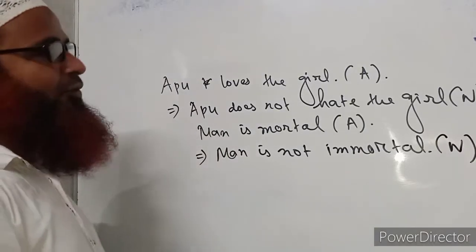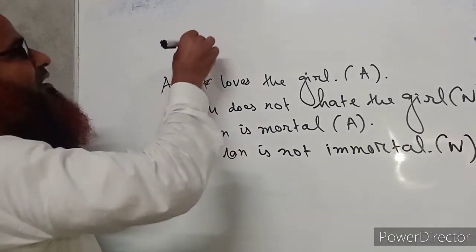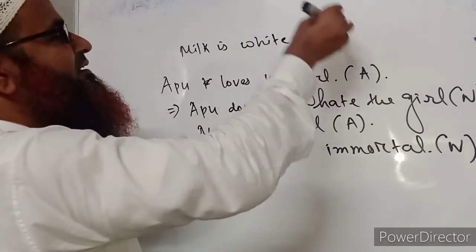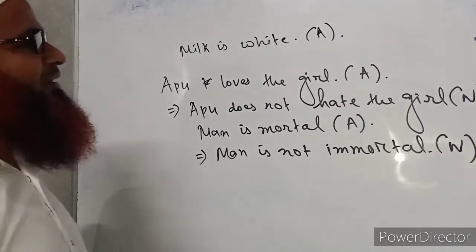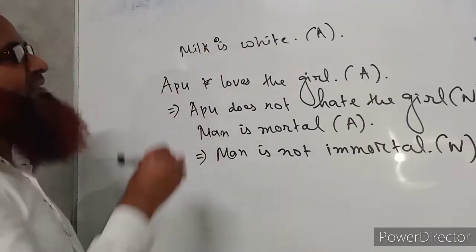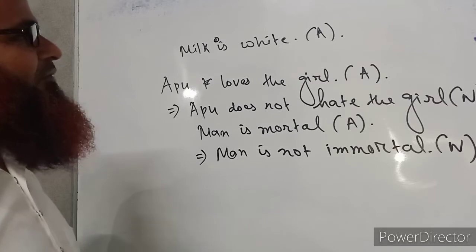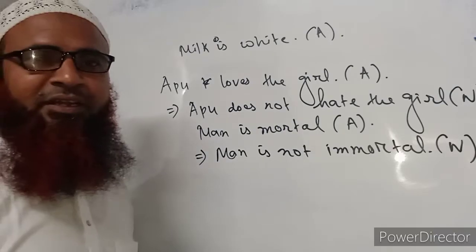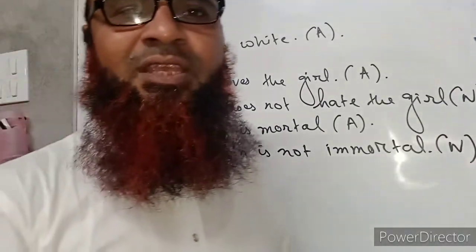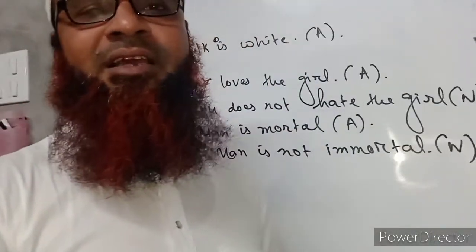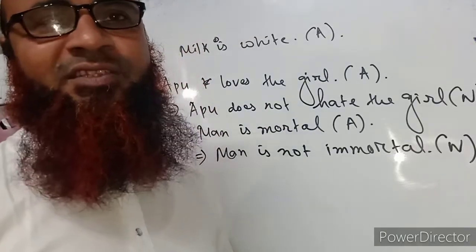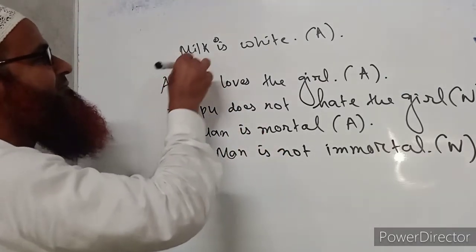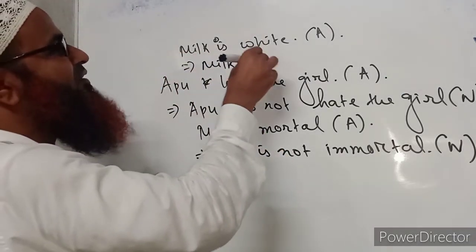Okay. Again we write milk is white. Milk is white. This is also a very simple sentence, and all of us know that if we want to make it negative, we cannot change the content or meaning of the sentence, because if we change the meaning of the sentence, then the color of the milk will be different, and which is not true. So we have to write milk is not black. Milk is not black.